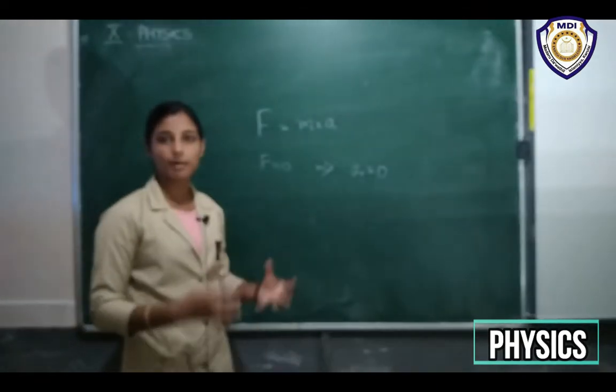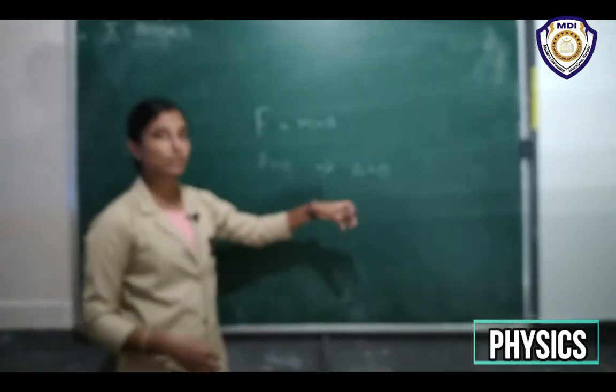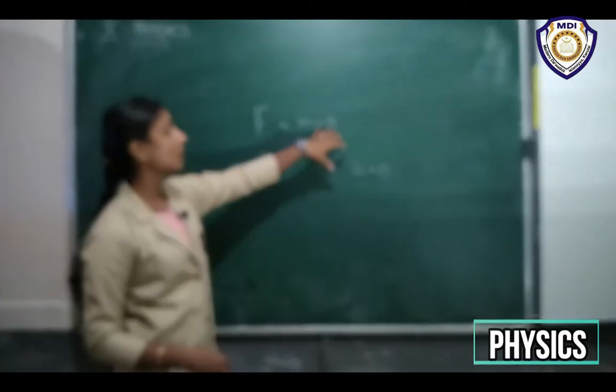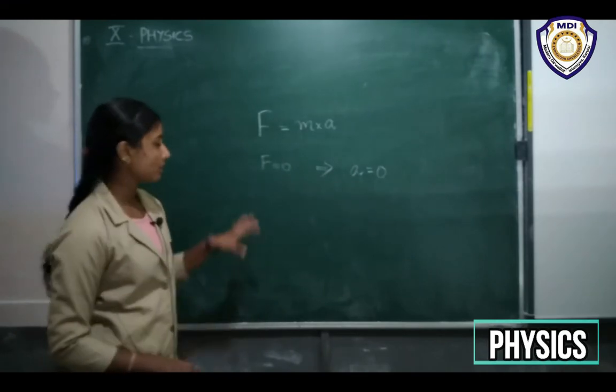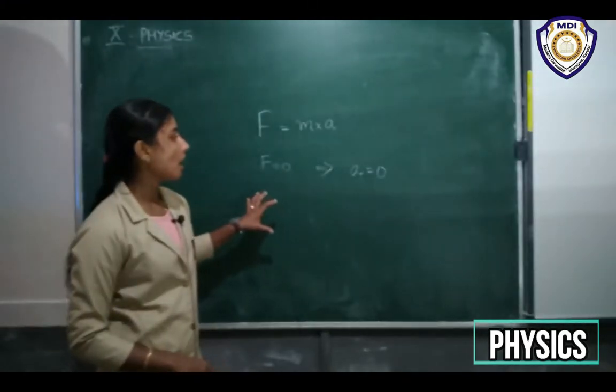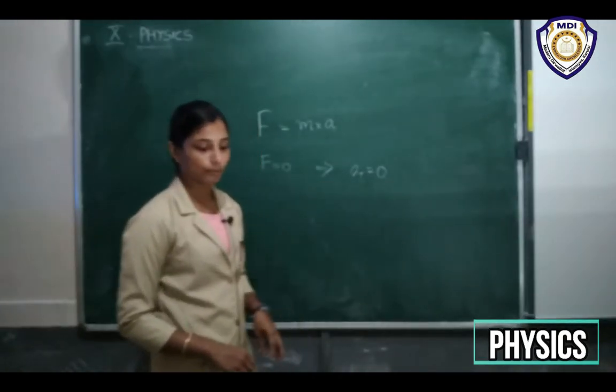Mass is a constant value. Any object has some mass, so it doesn't have a value of 0. So from here, a should be 0 if F is equal to 0. If there is no applied force, then acceleration is equal to 0.